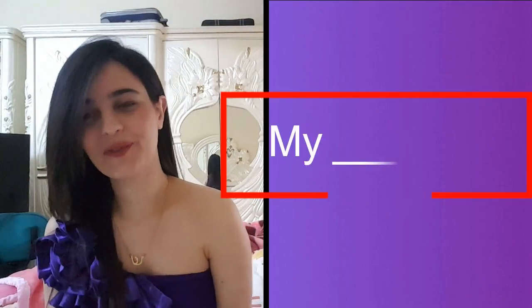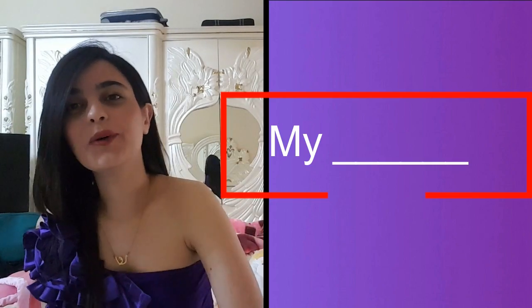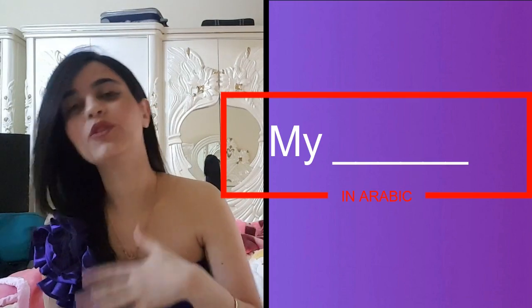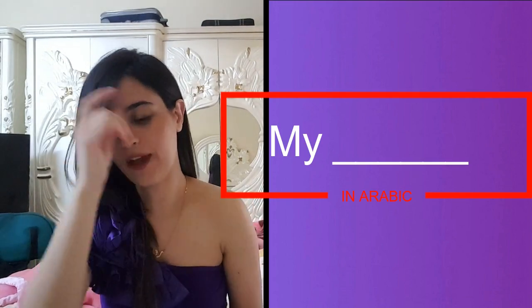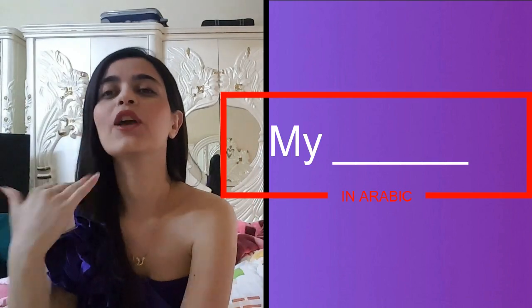In this video I'm going to show you how to say "my" plus a noun. So let's have some words in Arabic and let's see what the exceptions are. We have some exceptions to the rule. First of all, I'm going to give you some of the words we had earlier in our previous videos and let's see how to make them "my."